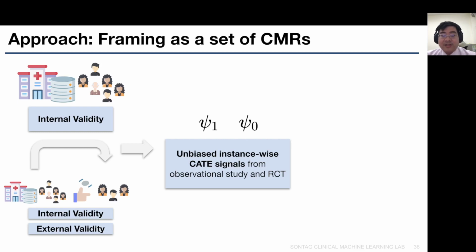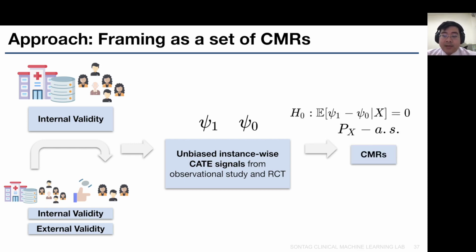For the observational study, we use psi1, and for the RCT, we use psi0. Now, because psi1 and psi0 both estimate the same conditional average treatment effect, the conditional expectation of psi1 minus psi0 should be 0. This is the set of conditional moment restrictions we are using in our test.